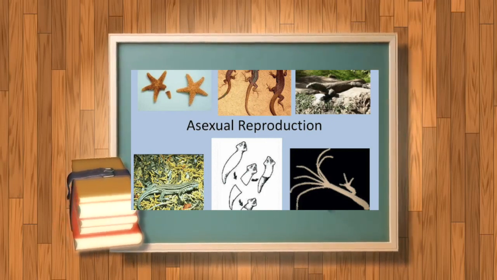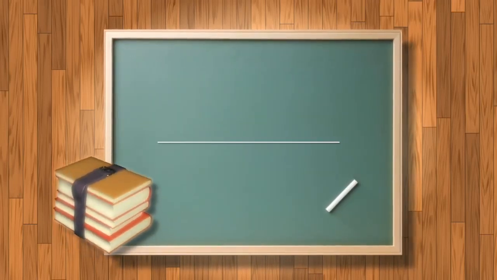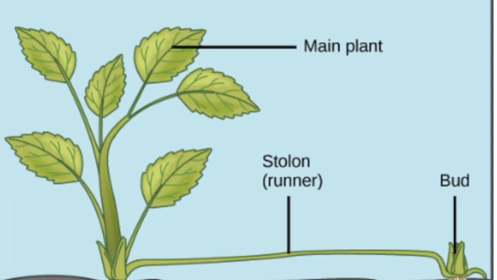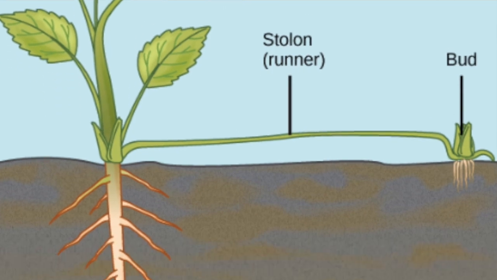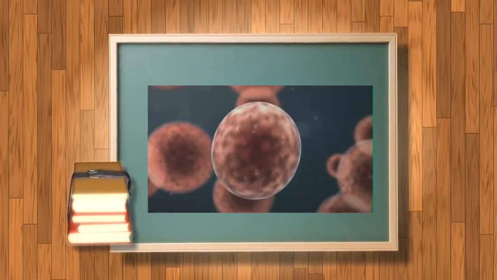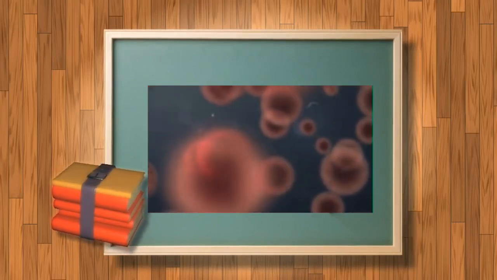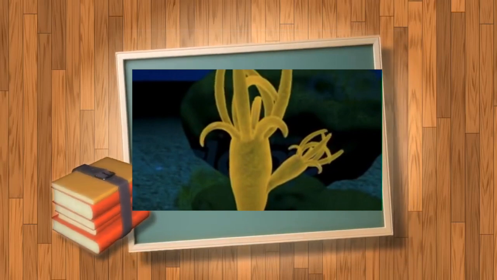Let me describe the various features of asexual reproduction. It involves a single parent. There is no gamete formation or fertilization. The whole process takes place in a small period of time. Rapid multiplication and growth happens, and there is limited variation, with genetically similar offspring.